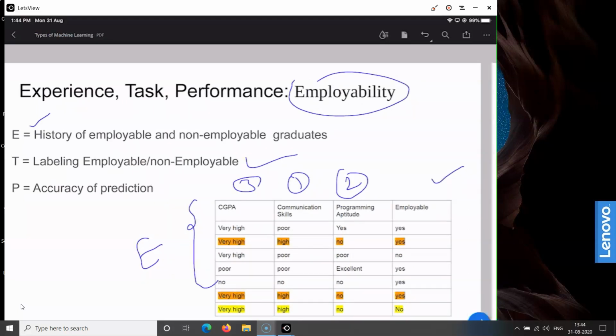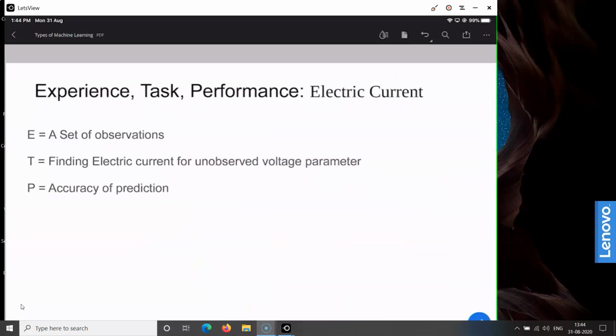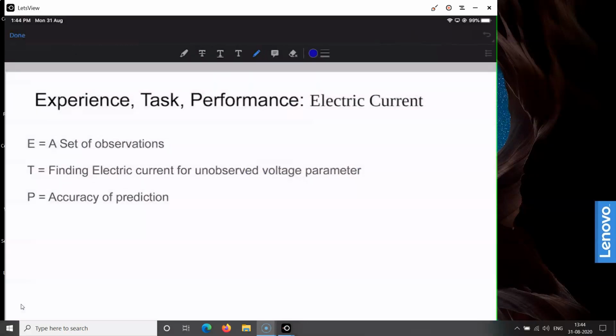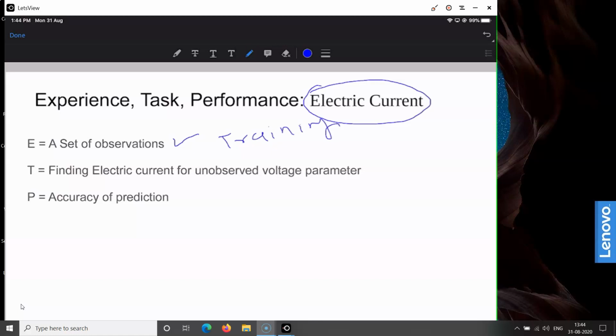Now let us take a third example from our previous video, finding the electric current by building a machine learning model. In that case, a set of observations, that is the training data set, forms our experience. The task is finding the electric current for an unobserved voltage parameter, and again the performance is measured by the accuracy of the prediction. So these are three different examples in which we have identified what experience, task, and performance mean. Experience, task, and performance form a triangle which defines the machine learning approach.